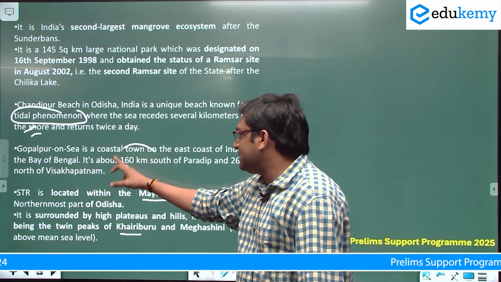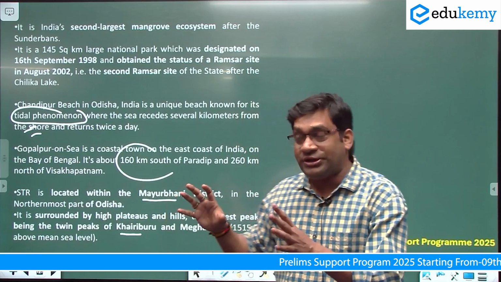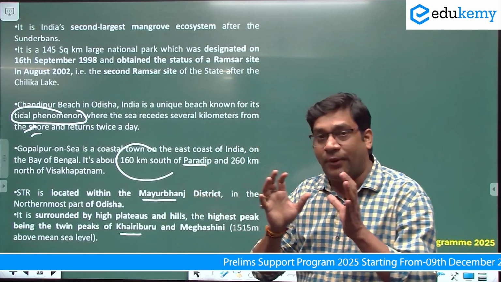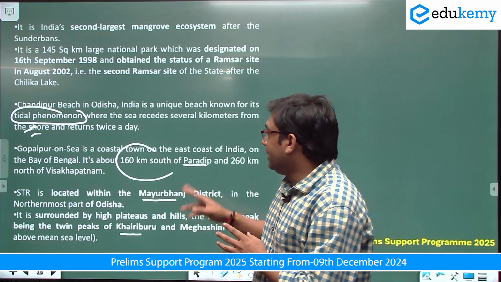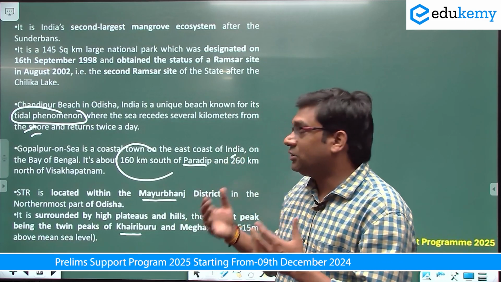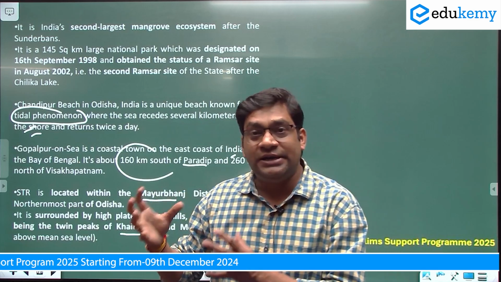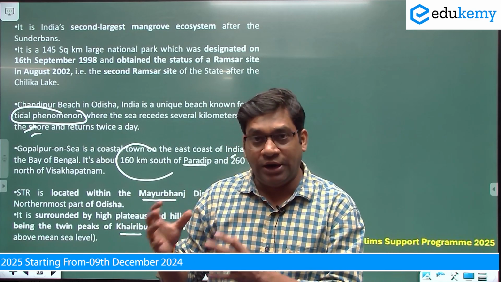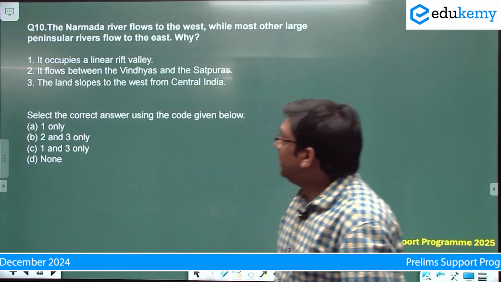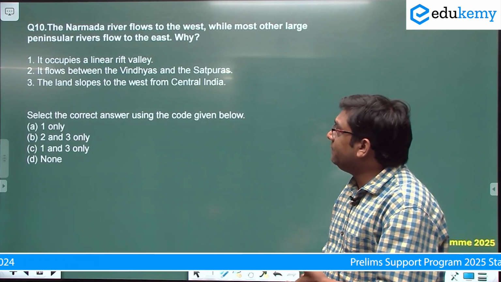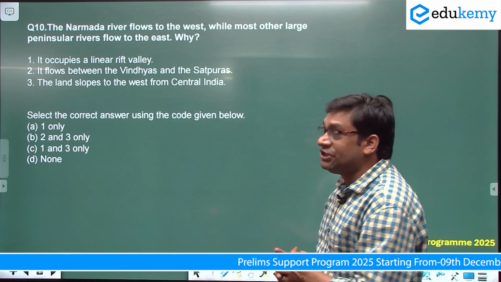It is about 160 kilometres south of Paradip and 260 kilometres north of Visakhapatnam. सो यहाँ पर दो नाम आप देख रहे हैं, they are very important, see, major sea ports of India. मेजर सी पोर्ट्स ऑफ इंडिया का है, ठीक है, 260 किलोमीटर नॉर्थ ऑफ विशाखापट्टनम। सो हो सकता है कि आने वाले एग्जाम में आपसे पूछ देगा इनका लोकेशन। ओके, where is it located, क्योंकि नॉर्थ साउथ ऐसा यूपीएससी प्रीलिम्स में पूछते रहता है। Question number 10 here: the Narmada River flows to the west while most other large peninsular rivers flow to the east, why?